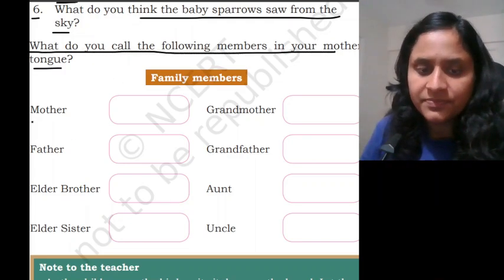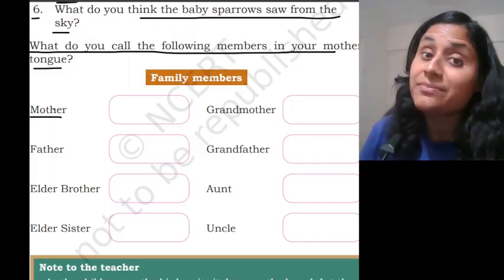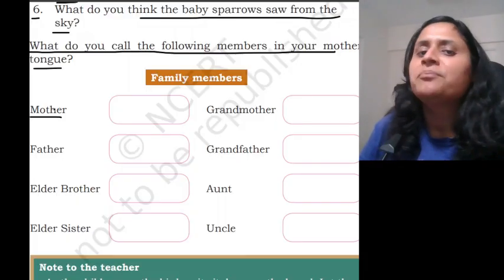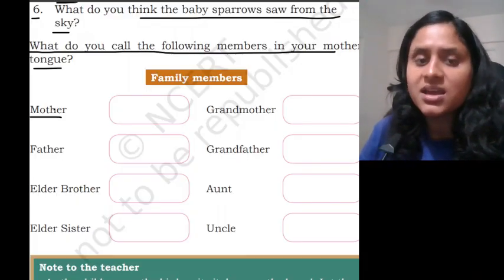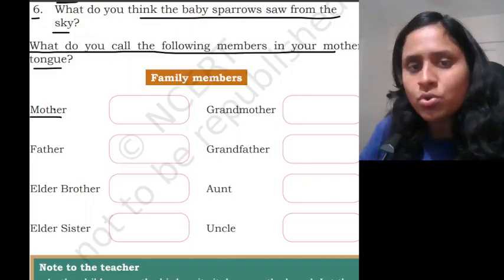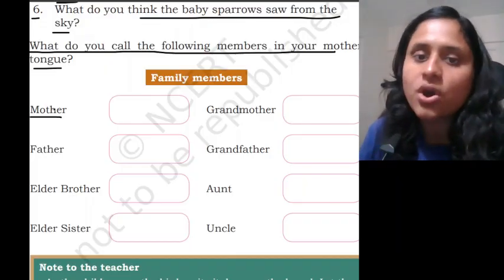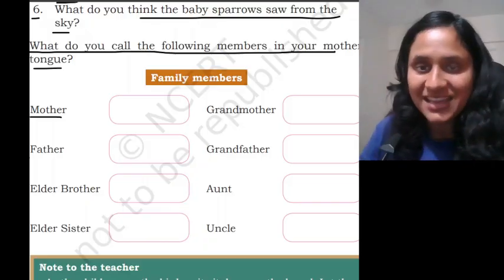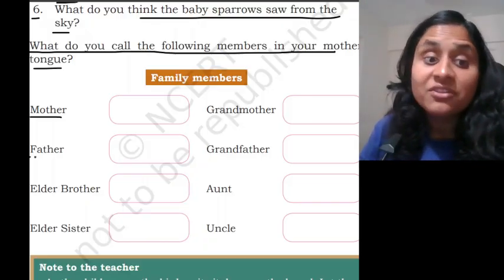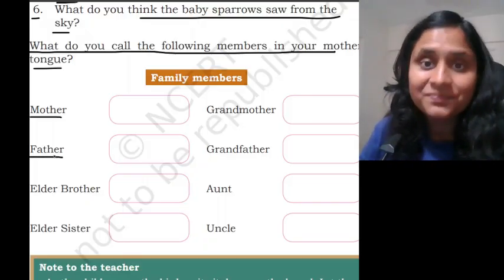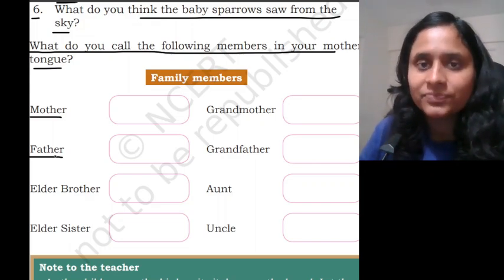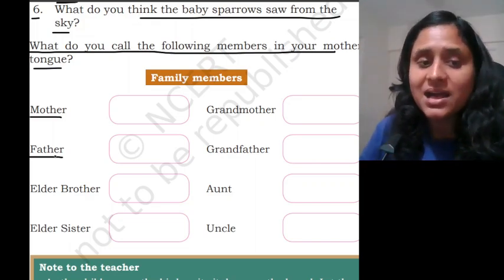For example, I call my mother Mama and my friend calls my mother Ammi. My another friend calls my mother Mom. What do you call your mom in your language? Okay, Amma. It can be Amma. It can be anything. What do you call your father? I call my father Papa. Do you call him Appa?